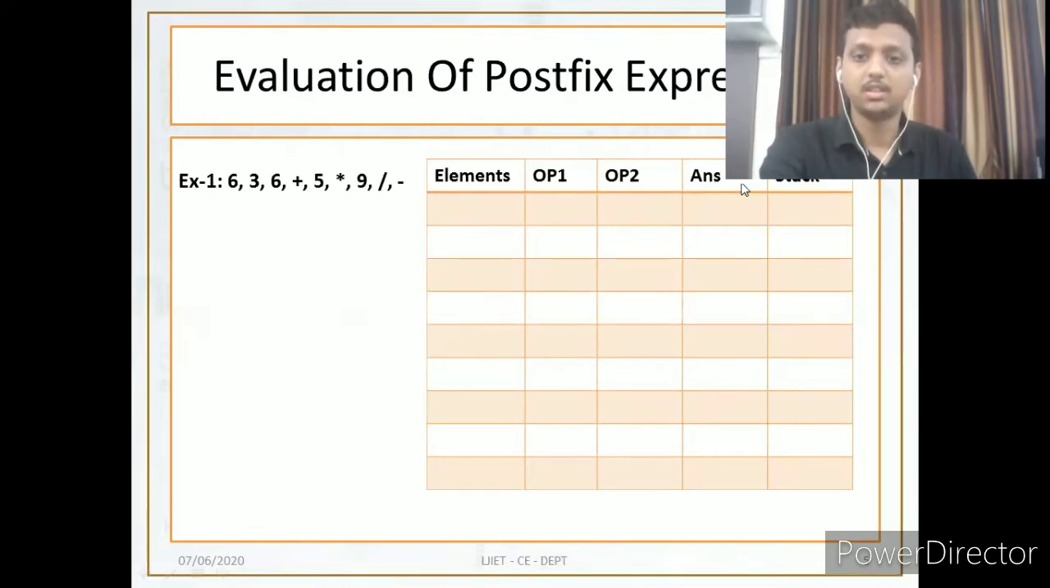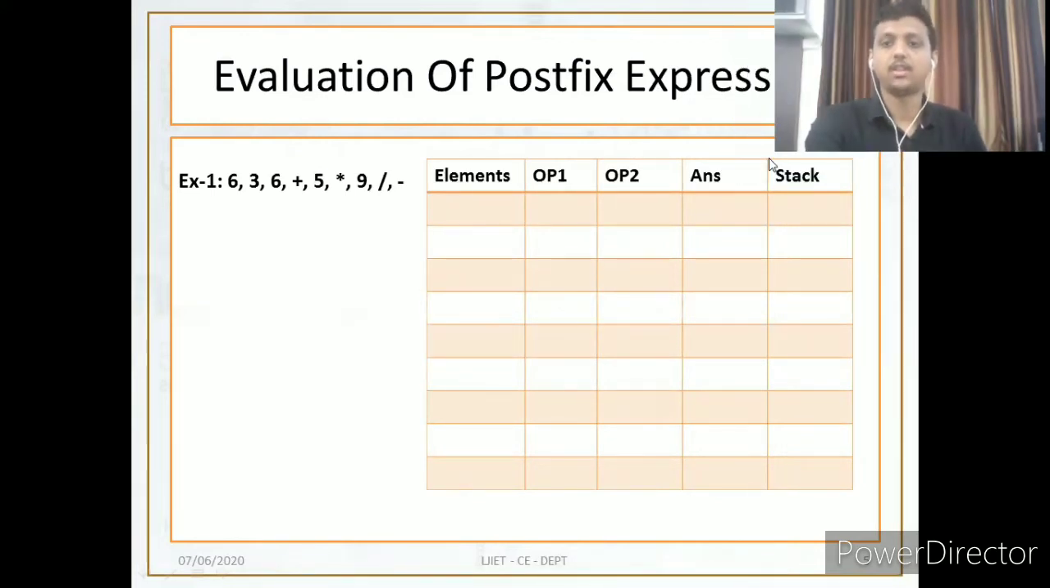Is this visible? Yes. Okay. So here I have one table. The table contains 5 columns. Number 1 is the elements, or we can say symbols. Number 2 is operand 1, number 3 is operand 2. OP1 and OP2 refer to operand 1 and operand 2. Number 4 is the answer. Number 5 is the stack.